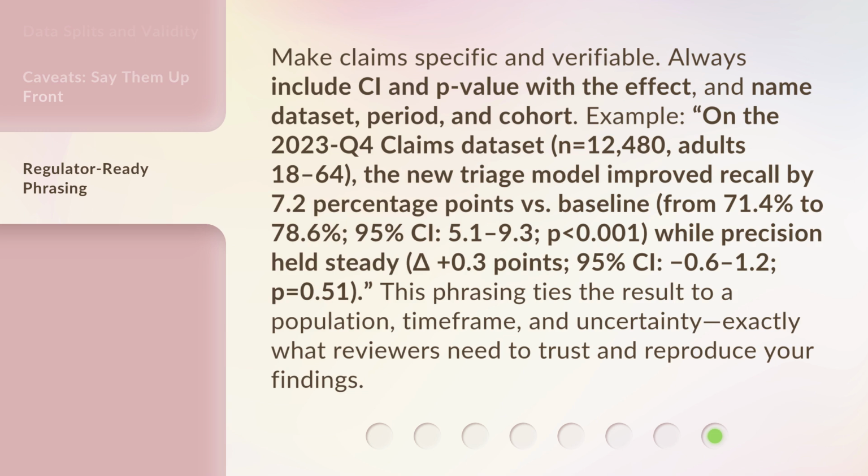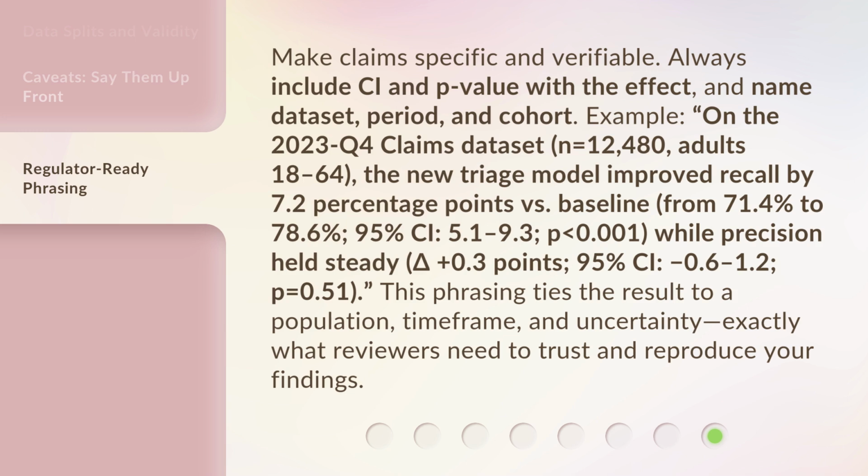Make claims specific and verifiable. Always include CI and p-value with the effect, and name dataset, period, and cohort. Example: on the 2023 Q4 claims dataset, N equals 12,480 adults 18 to 64, the new triage model improved recall by 7.2 percentage points versus baseline, from 71.4% to 78.6%. 95% CI 5.1-9.3, p less than 0.001, while precision held steady.